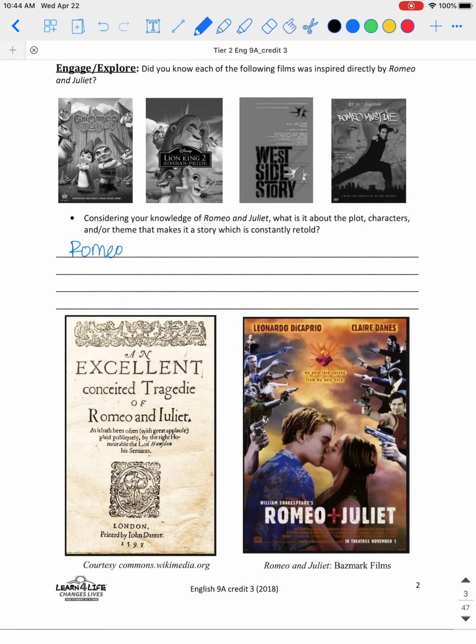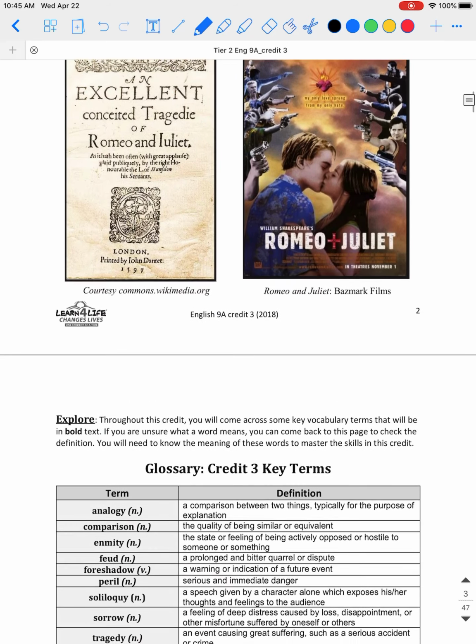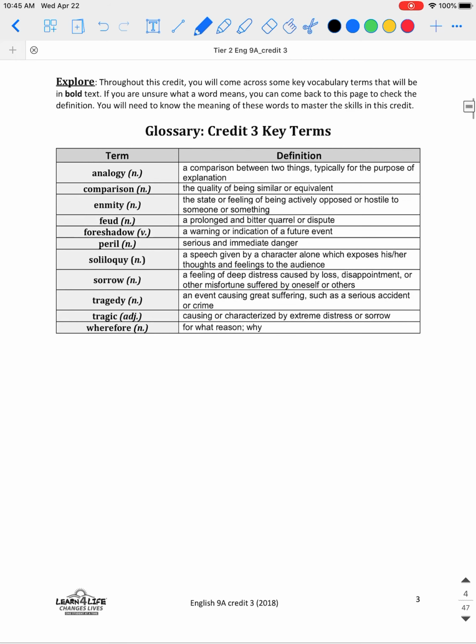You can start it off like, Romeo and Juliet are constantly retold because, and then you could finish that off. So again, you could talk about the tragedy, you could talk about the impossible obstacles they have to face in order to be together. Okay, so once you're done with that, you can move on.